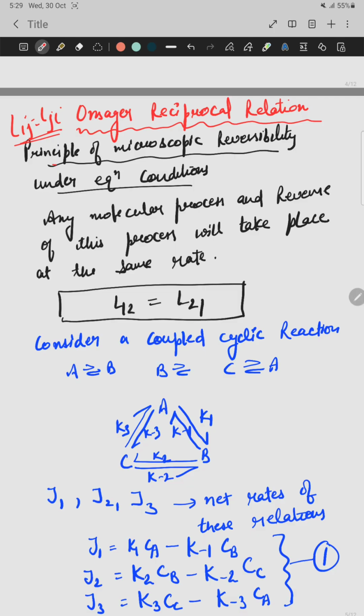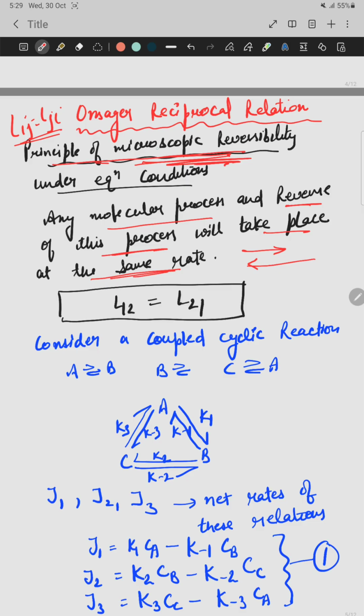The Onsager relation is based upon the principle of microscopic reversibility. What is the principle of microscopic reversibility? For any molecular process and the reverse of this process, they will take place at the same rate. That is, the rate of the forward reaction is equal to the rate of the backward reaction.